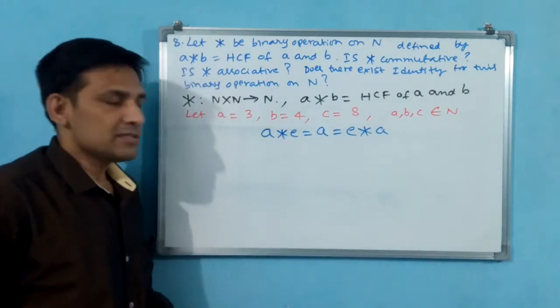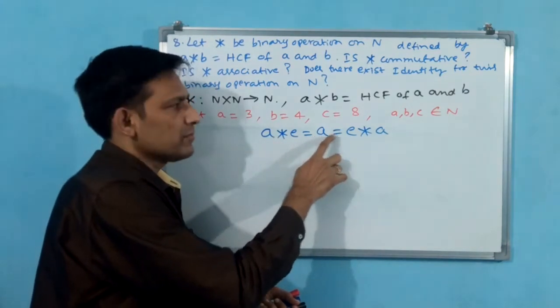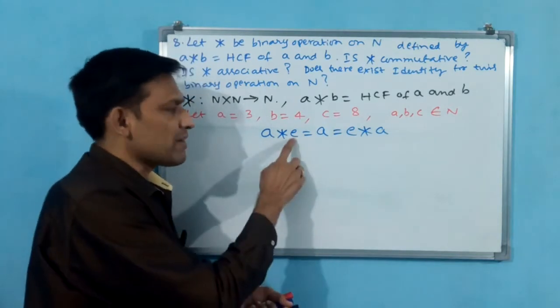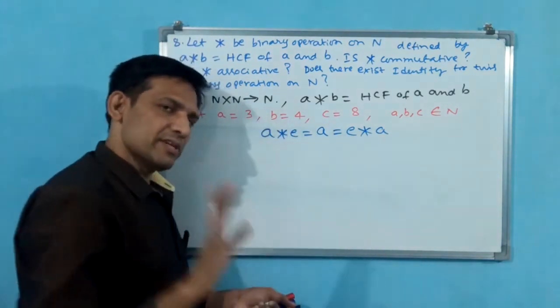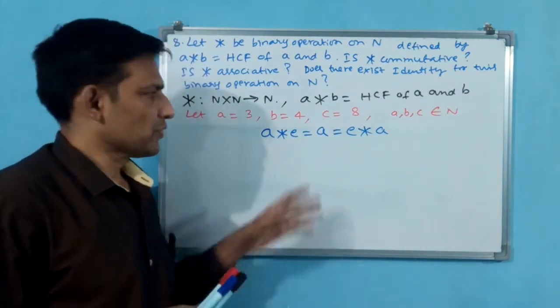For addition, 0 will be there: A plus 0, A will come, 0 plus A will come. For multiplication, 1 will be there: A into 1 is A, 1 into A is A. We have studied that in an earlier class, earlier video.